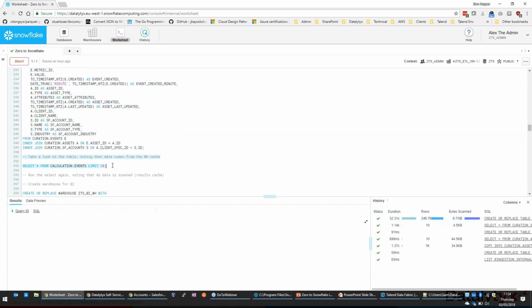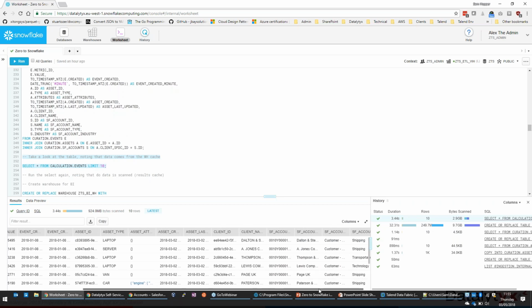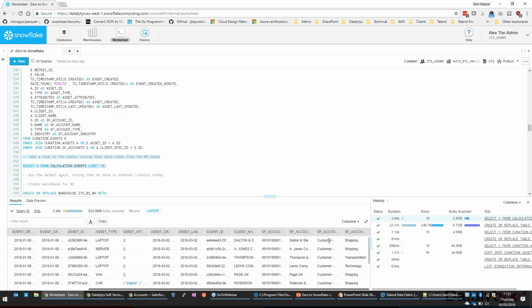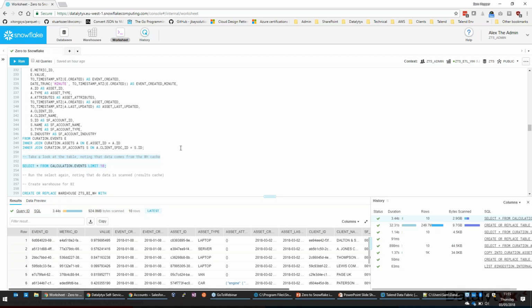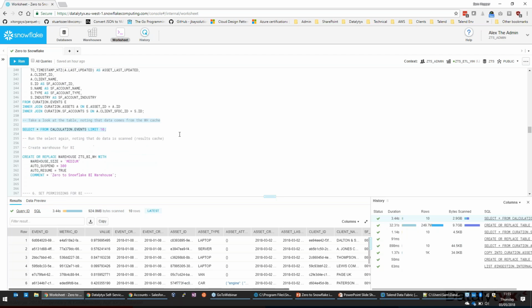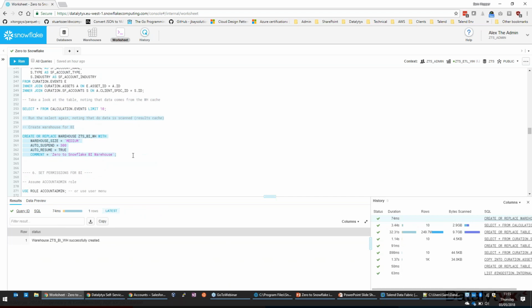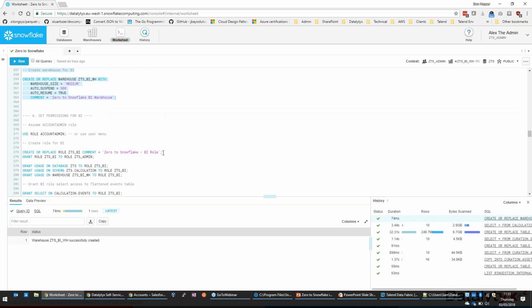And if we do a quick query to see what that looks like, just pull off the top 10 rows. There we go. So we've got all the data that we need, not just the event, but what the asset is, who the account is, what type of account, what sector they're in. So actually, this is going to be really valuable for us to use in BI. So now we've got that set of data, let's create our warehouse. There we go, creating a BI warehouse. That'll let us access that data from our BI platform.